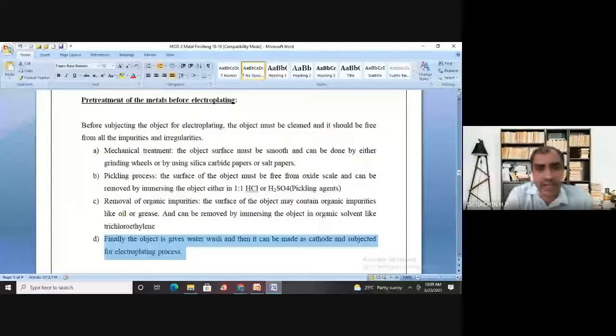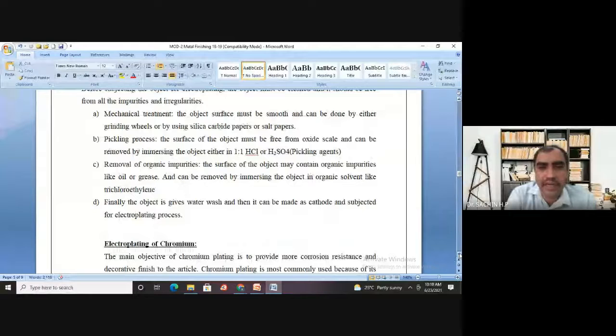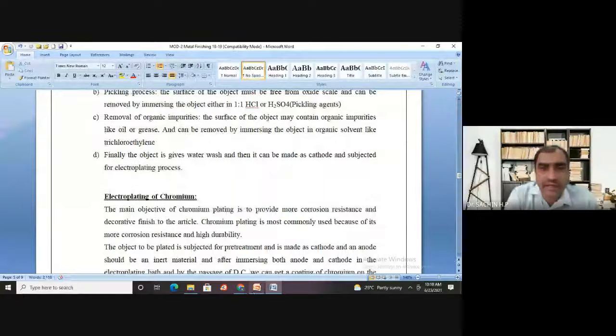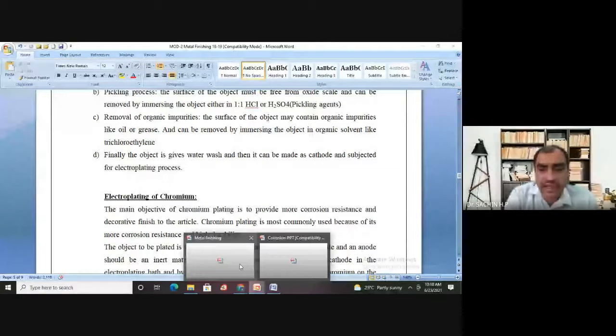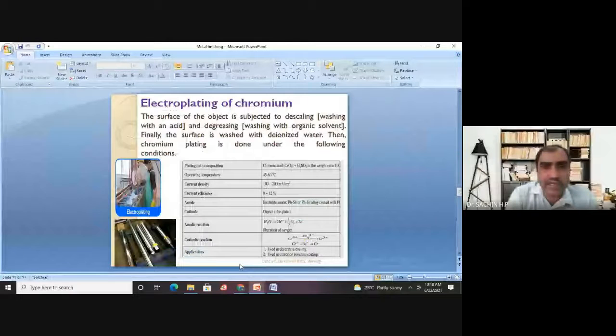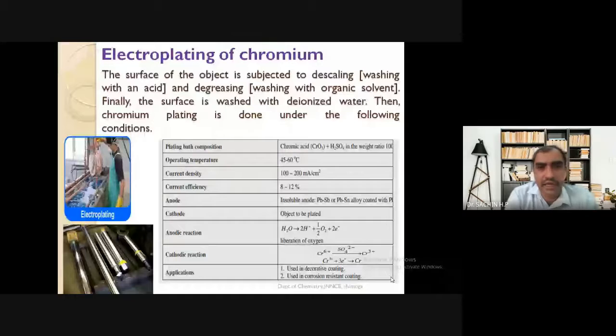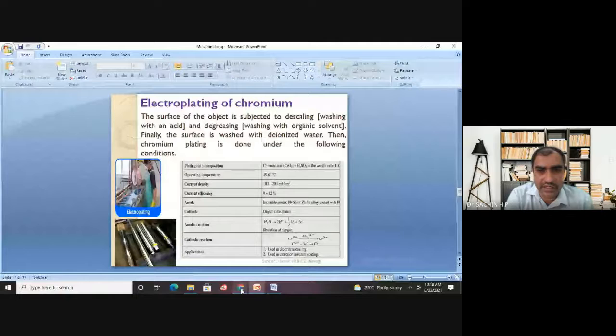Okay. So now we are left with only one case study, and that I will do in the next class. That is electroplating of chromium, and that we will consider in the next class topic. This is the way the electroplating of chromium will be done, and that we will discuss in the next class. Okay. So any doubts up to this discussion?